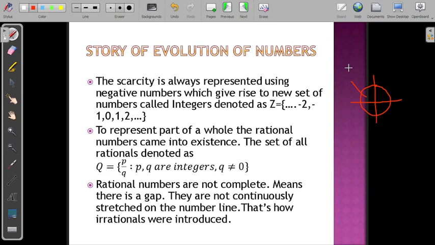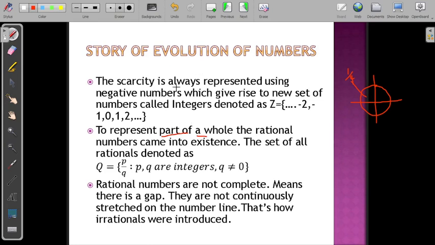Now this is one part of that circle. It is represented as 1 by 4. These two parts will be represented as 2 by 4. Part of a whole is represented by using rational numbers. The set of all rational numbers is denoted as Q, having numbers of the form p by q, where p, q are integers, and q is not equal to 0. So they are called rational numbers.